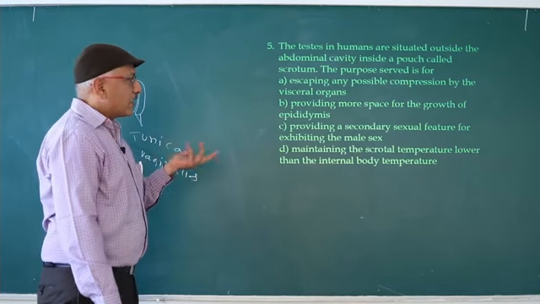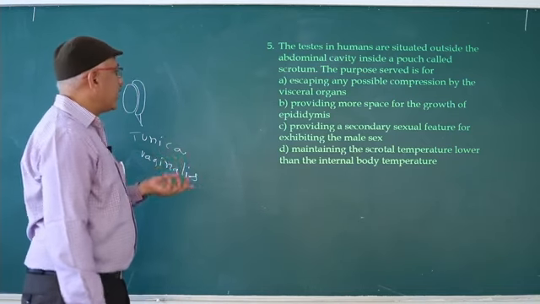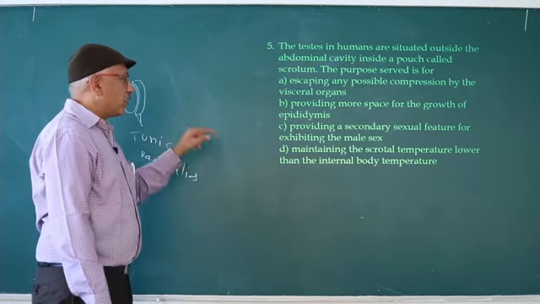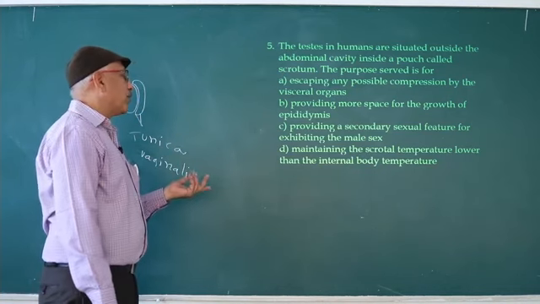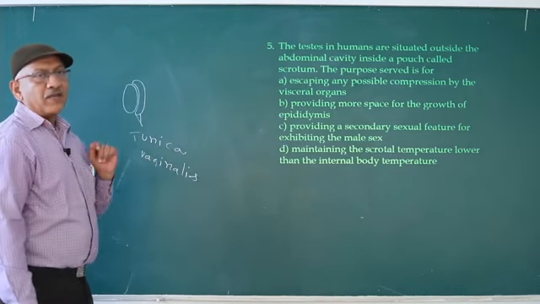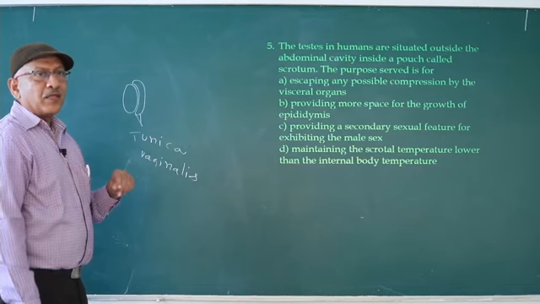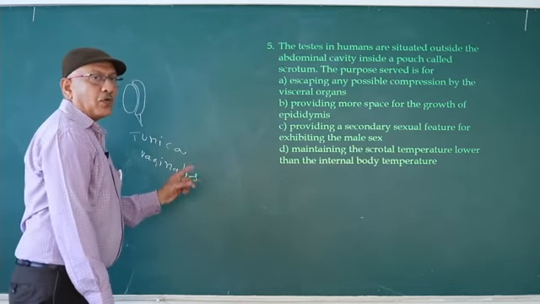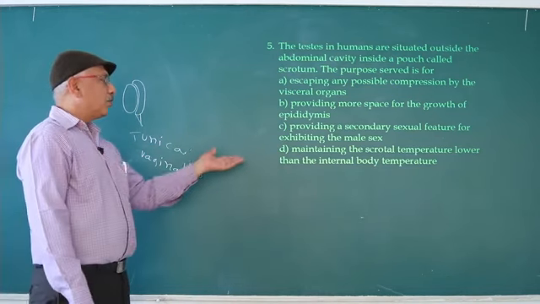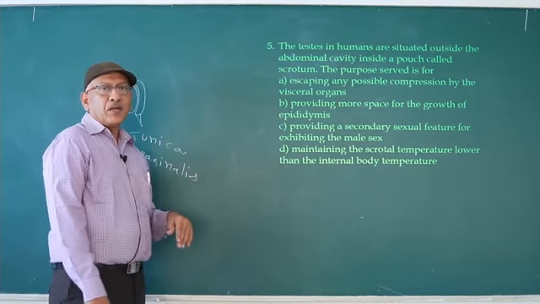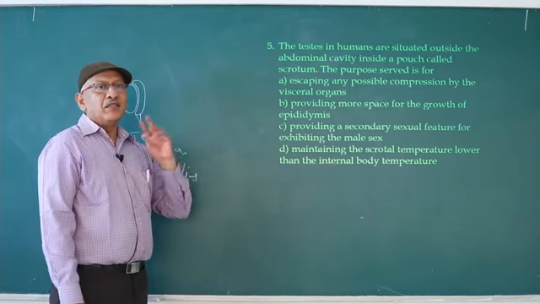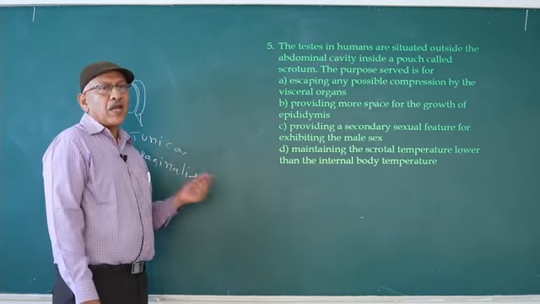Providing a secondary sexual feature for exhibiting the male sex. So wrong. Fourth one, maintaining the scrotal temperature lower than the internal body temperature. So correct. So 2 to 2.5 degrees lower temperature is maintained in the scrotum when compared to the abdominal cavity. Here you should remember, in which mammal do the testes enter the scrotum during the breeding season only? That is the bat.